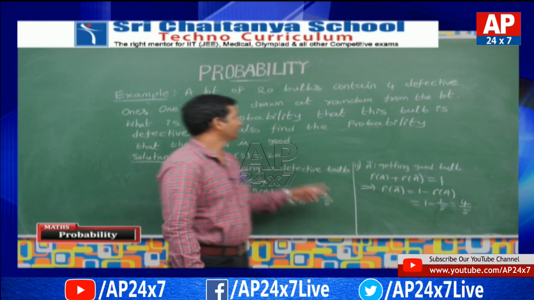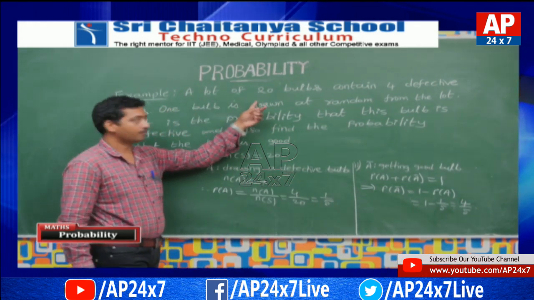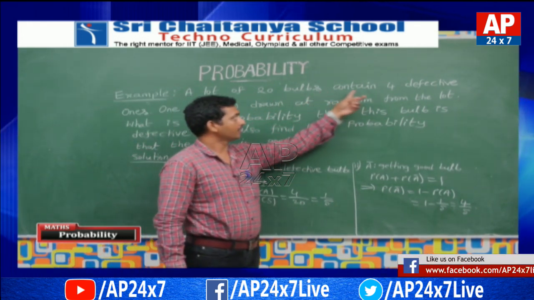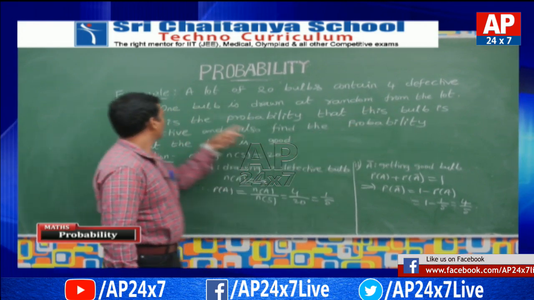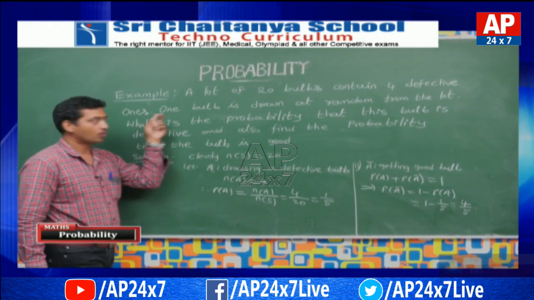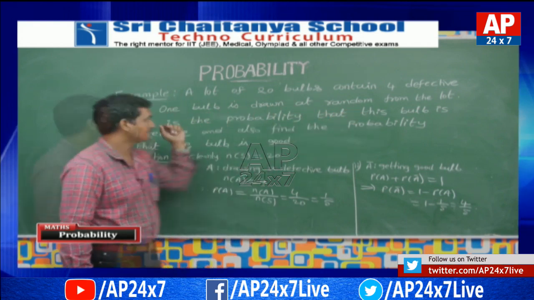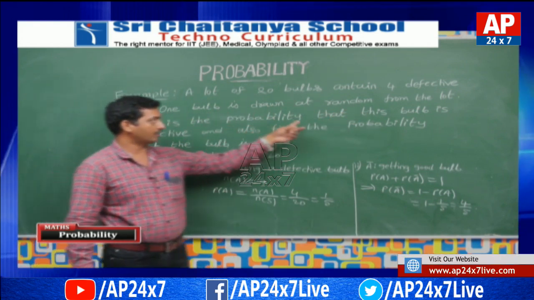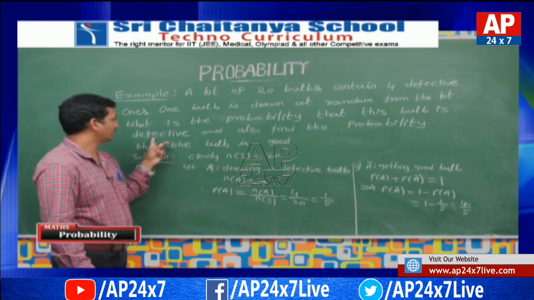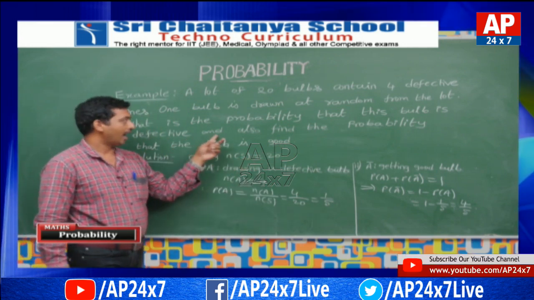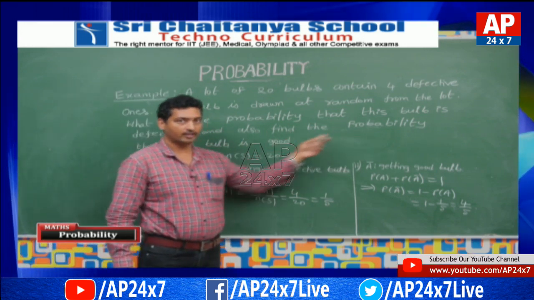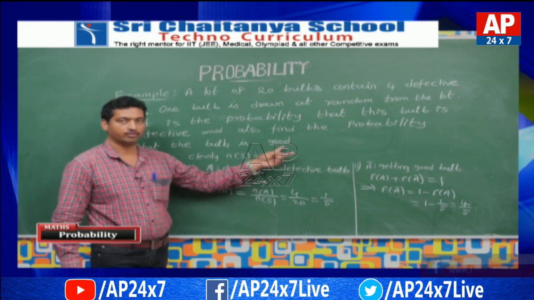See the example. A lot of 20 bulbs contains 4 defective ones. One bulb is drawn at random from the lot. What is the probability that this bulb is defective, and also find the probability that the bulb is good.